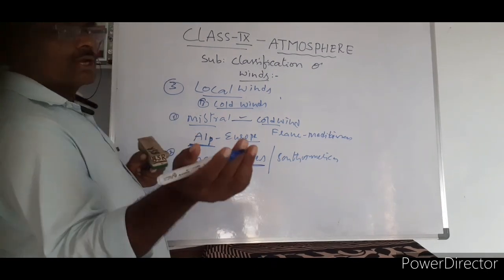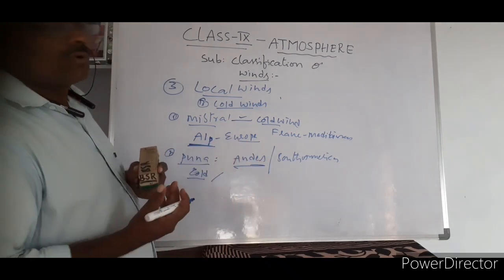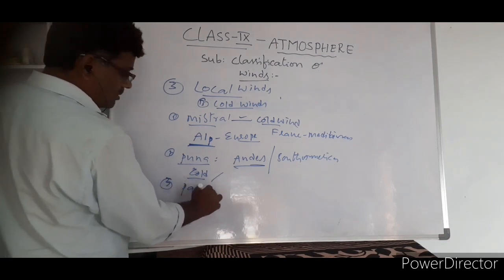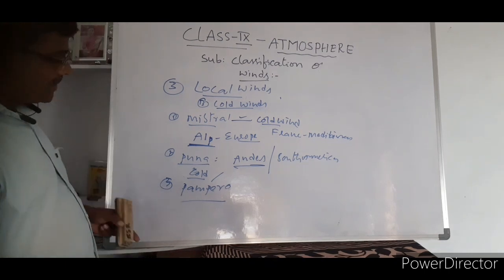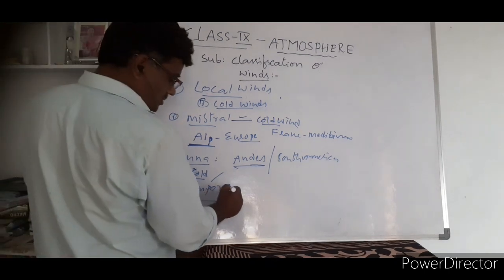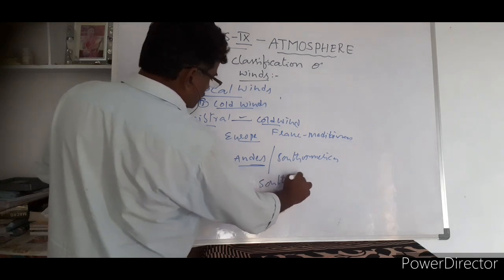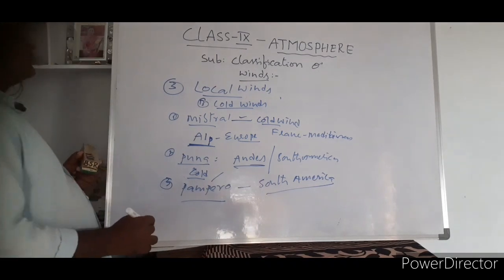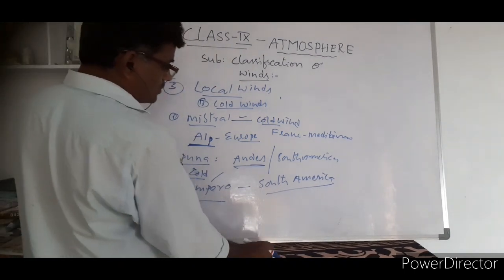The Andes are the world's longest mountains. Coming to the third one, Pampero. Pampero, name of the cold wind, blows in the South America region. This is also blowing in South America, right? This is the way winds are classified. This point is to be noted.